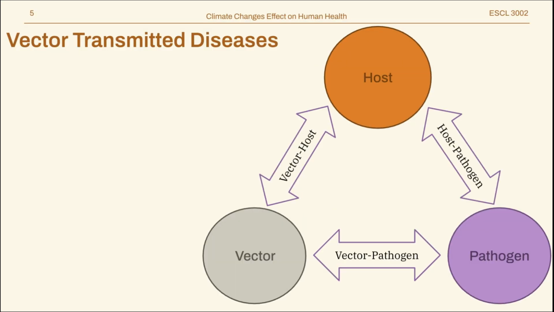Vector-transmitted diseases, or vector-borne diseases, are illnesses most common in tropical and subtropical regions of the world. These insects carry pathogens such as Lyme disease, West Nile virus, malaria, yellow fever, etc., and they transfer these bacteria, viruses, and parasites to humans through bites or other forms of contact with the vector.